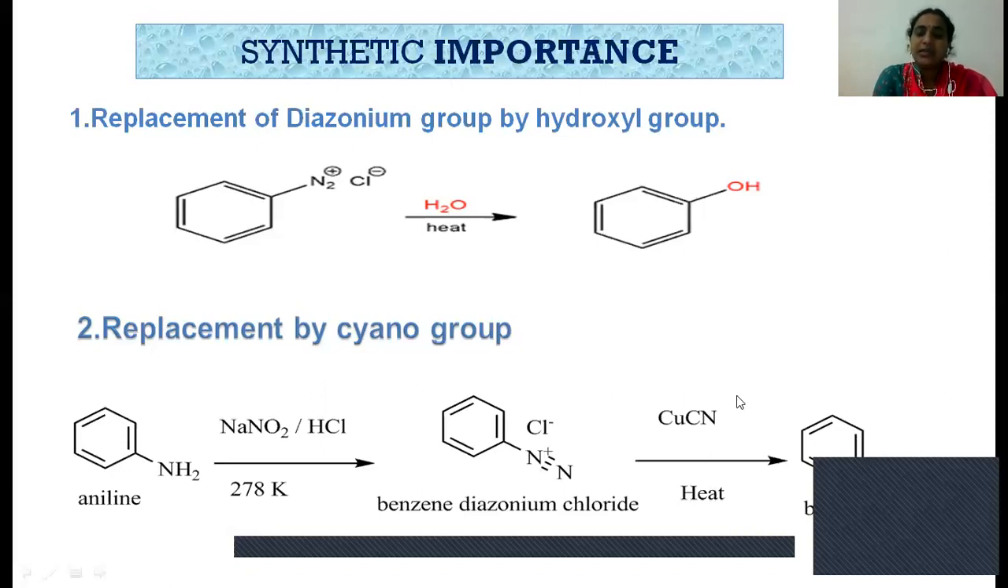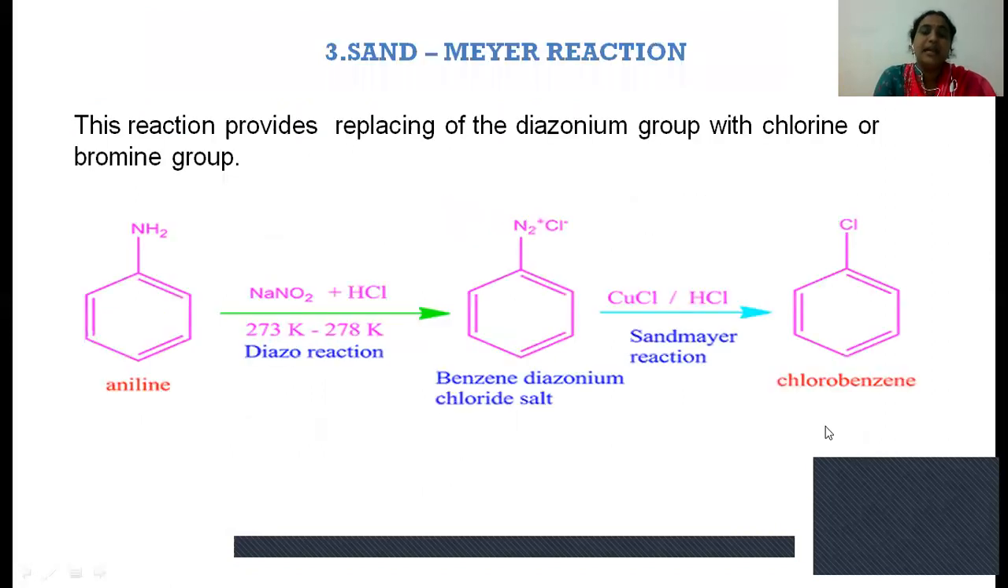All these follow the SN2 type mechanism, because here cyanide is a nucleophile which substitutes in the place of the leaving group, hence this is also called an SN2 type mechanism and produces cyanobenzene. And the third reaction, which is very, very important, is called the Sandmeyer reaction. In the Sandmeyer reaction, the diazonium group is replaced with a chlorine or bromine group.